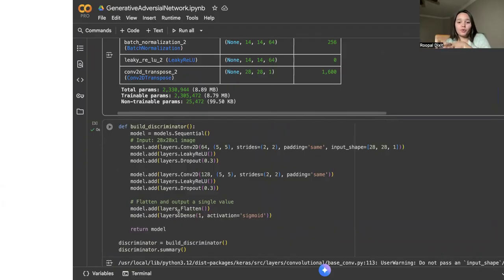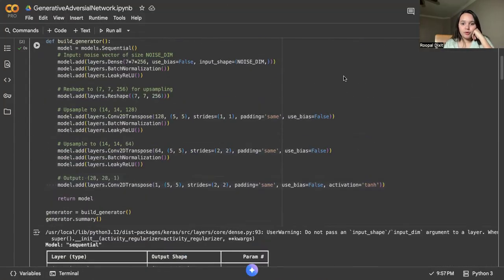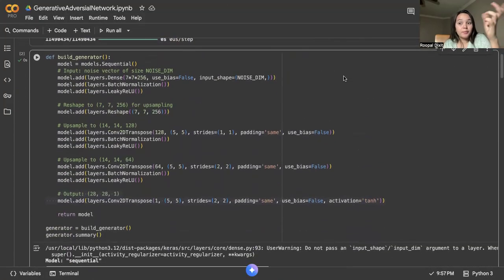And these layers help it do that. So we use the dense layer, reshape it into a small grid, and use transpose convolution to upscale it to 28 by 28. And it returns pixel values, because the tanh function returns all the values into -1 to 1. Remember that we normalized the values from -1 to 1, then we can scale them into the actual pixel size, and you can print how these images look like.